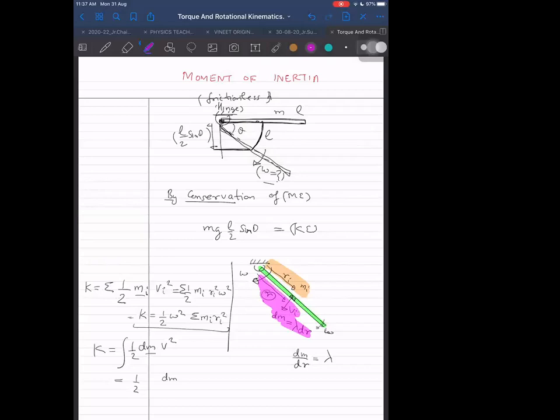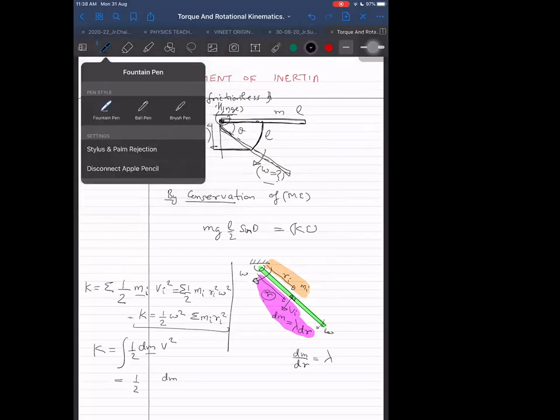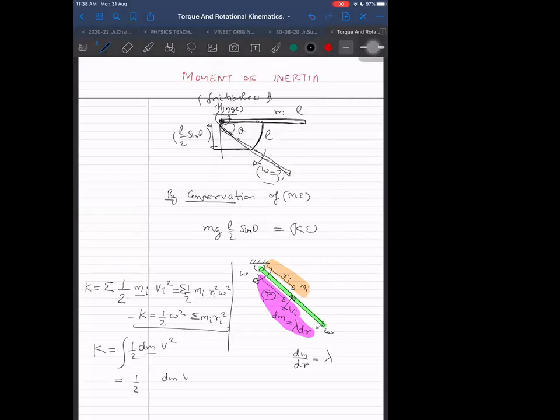Even for a continuous mass distribution, I can break it into atoms, and say that one atom at a time I'm taking, or one molecule, or one small particle at a time. We can think like that. So anyway, the point is half into dm into v square, integral.